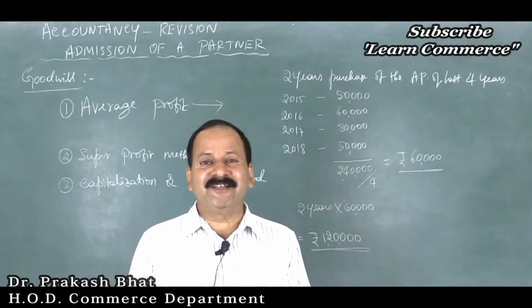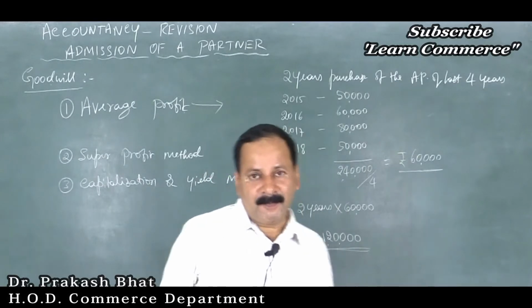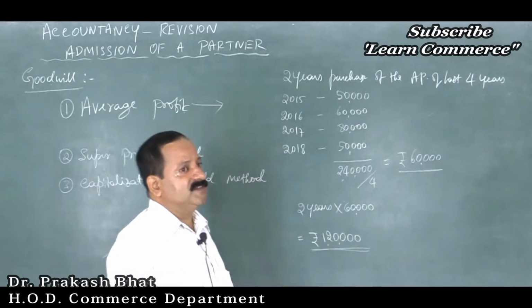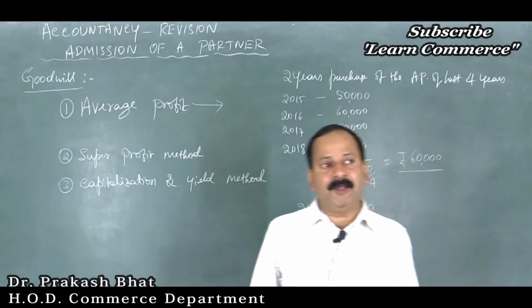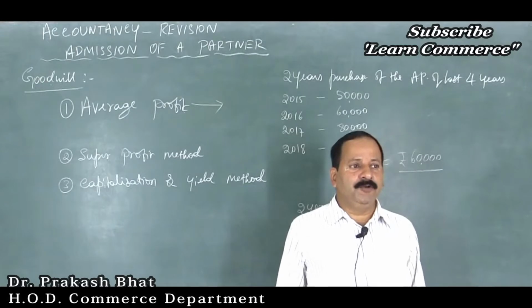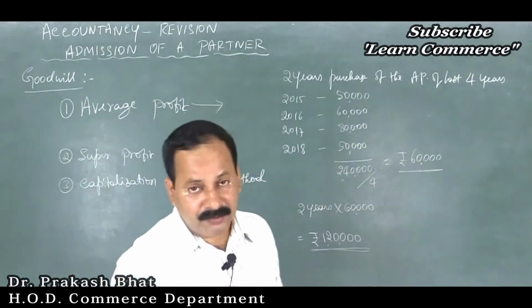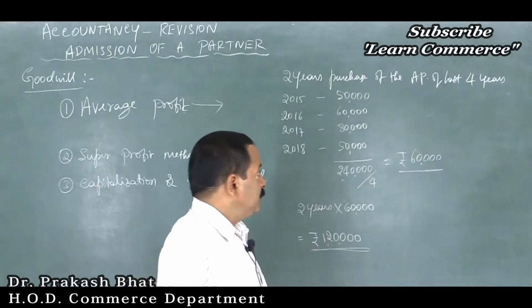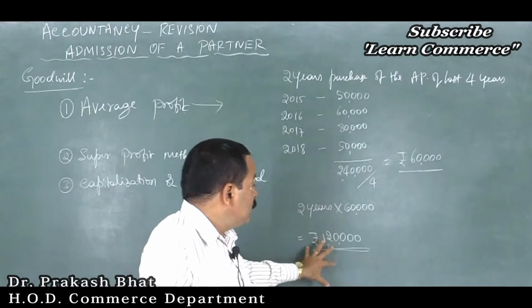Hello students, welcome to second PUC accountancy revision classes. Students, in the previous class we have discussed the methods of valuation of goodwill. Under that we have solved one problem, this one illustration, isn't it? That is how to calculate average profits and how to calculate goodwill under the average profit method. This was the problem we have solved, right?